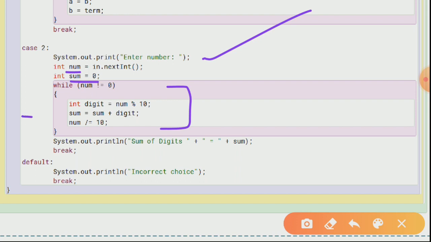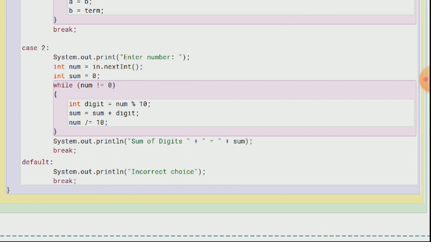See over here the sum. In this sum, your final sum will basically get added on, and at the end after this while loop you are going to print out sum of digits equals your sum, and your case 2 will also break. Okay, for the default case, incorrect choice, and you will be getting break after all.